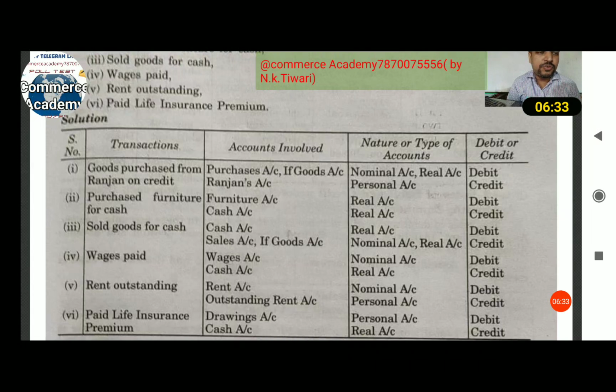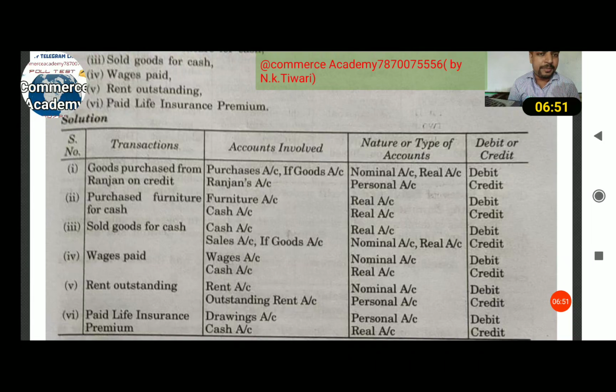Paid life insurance premium. What is the life insurance premium? When you purchase life insurance, you pay the premium. The premium is your own expense, not a business expense.